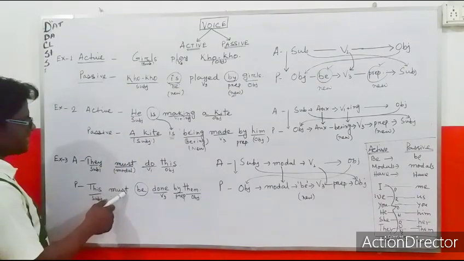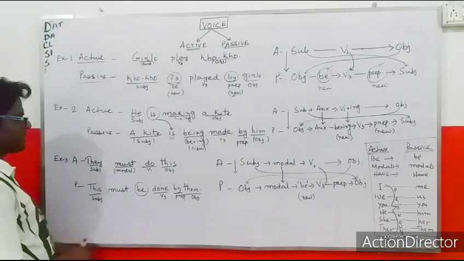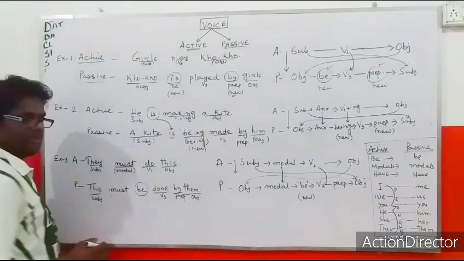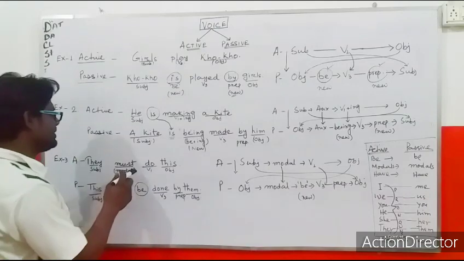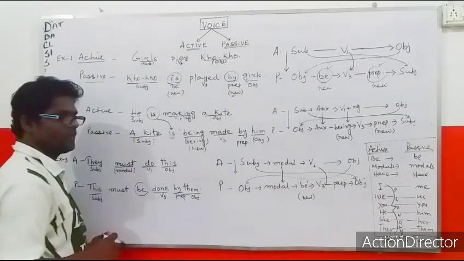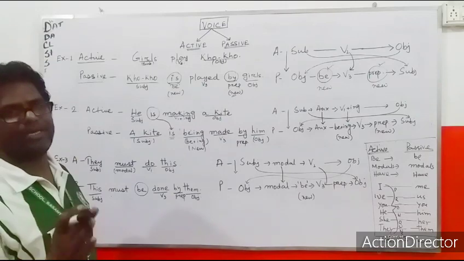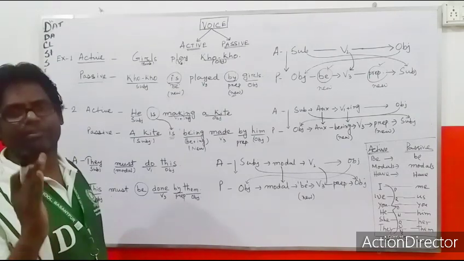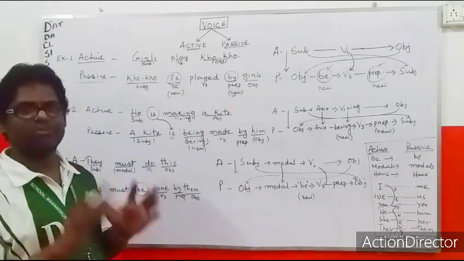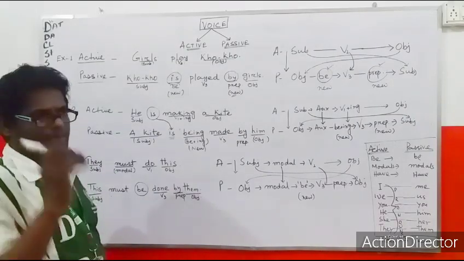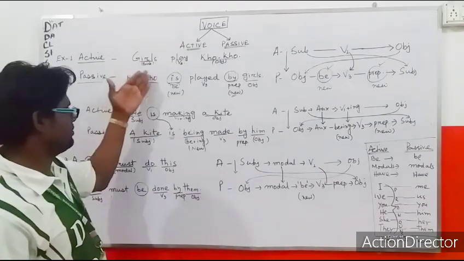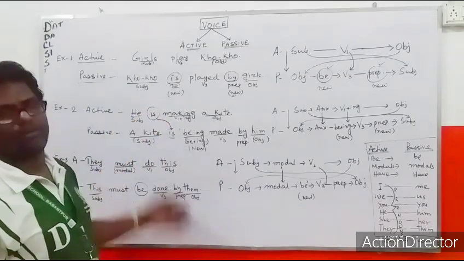Must is must here, and after a modal verb, this is the point to remember: whenever there is any modal verb, we don't use am, is, are, was, were, being, been. We just write be.